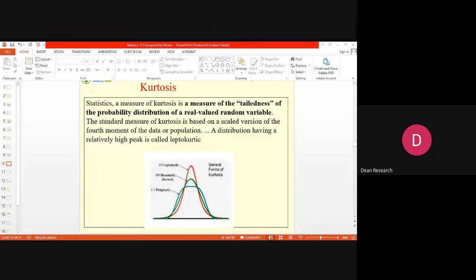If it is flat when compared to the normal curve, then it is platykurtic. I think today we will stop at this. Next class, part two is over.